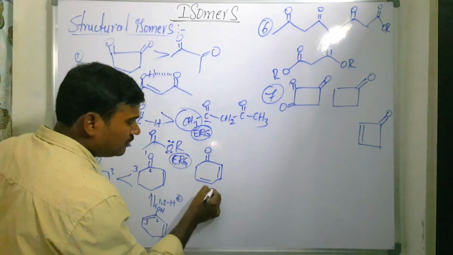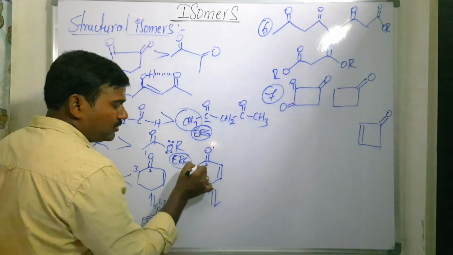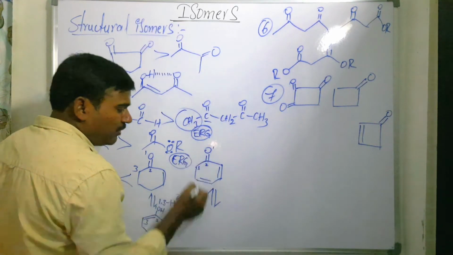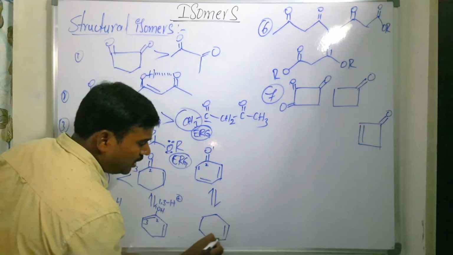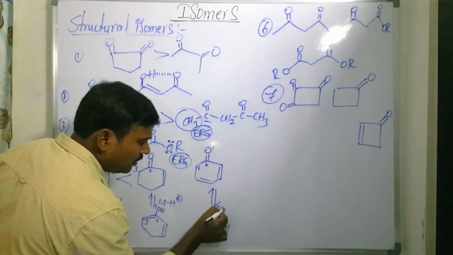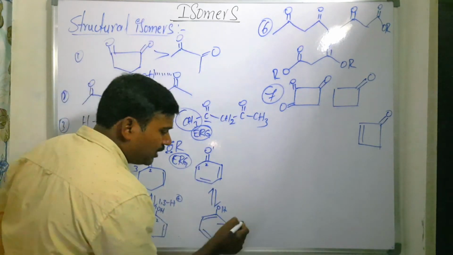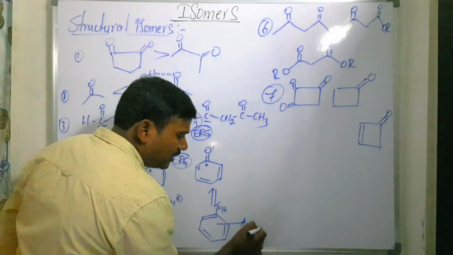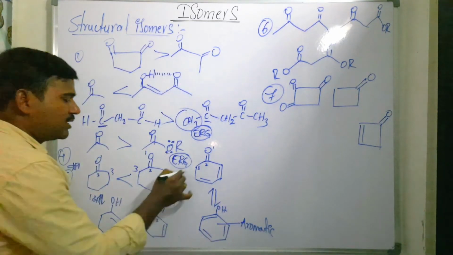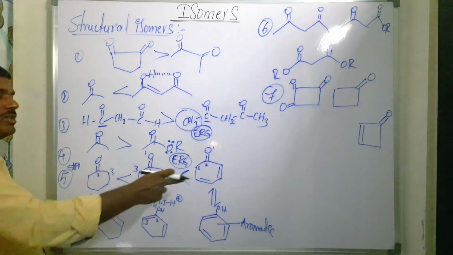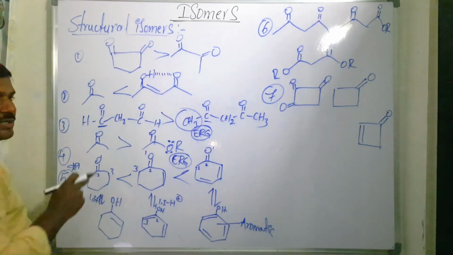Now you see this compound. Here the only possibility is this one, that is 1, 2, 3. So here in between 2 and 3 we are going to get the double bond. Already these have the double bond OH. Now whenever we write this double bond, this ring gets aromaticity. Whenever it gets aromatic nature, it is the more stable enol content. It is the most stable among these three. Which is the major one? This one is the major one, and the least stable one comes after.